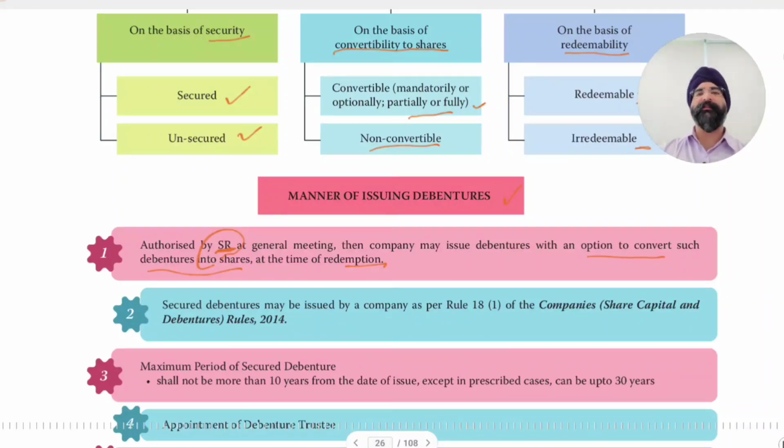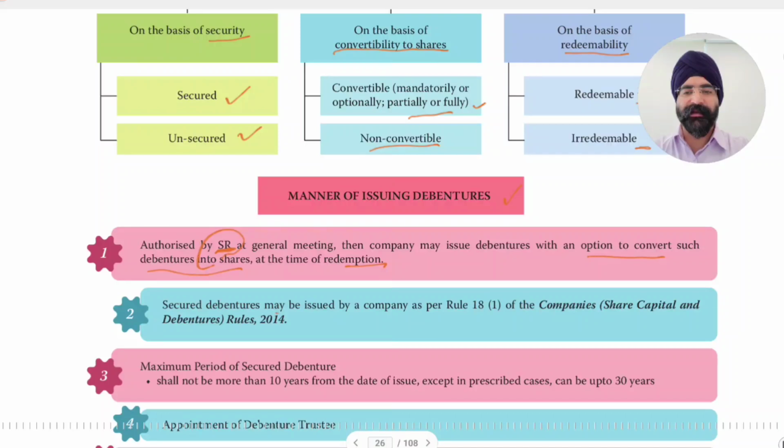So if we are giving an option to a debenture holder, bond holder, to convert into equity shares at the time of redemption, then that must be authorized by a special resolution. That can be done only with the approval of shareholders, 75% of present and voting shareholders of the company, or if by ballot, then at least 75% voting of all those who are voting.